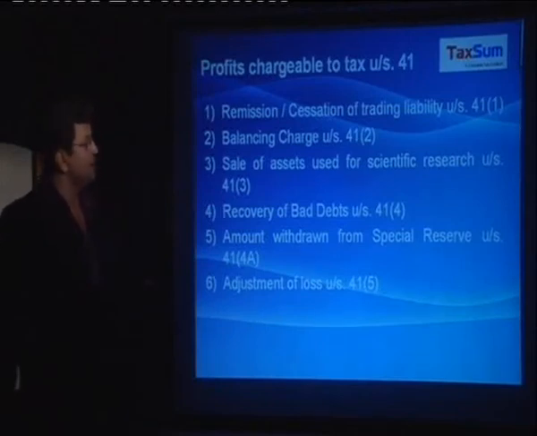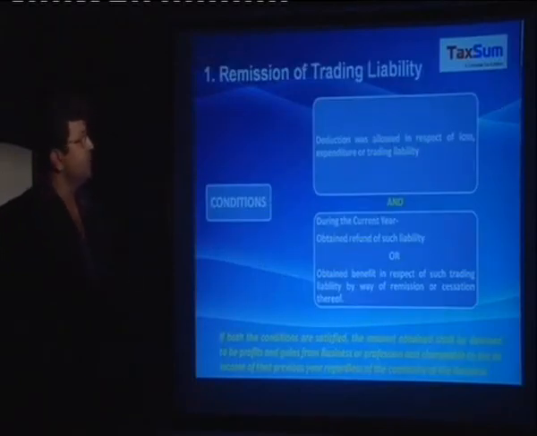Now we go through the slides on each and every point individually. First is remission of trading liability.